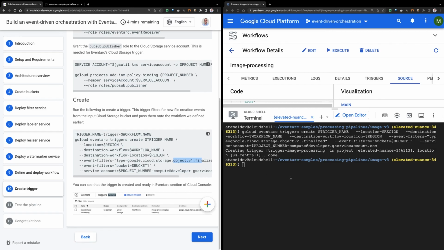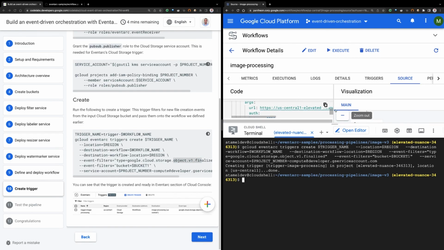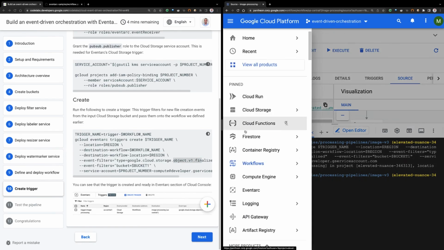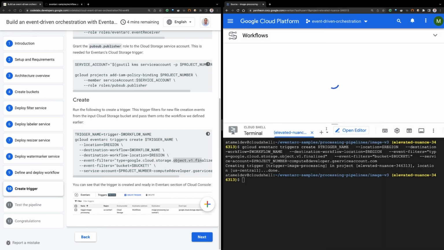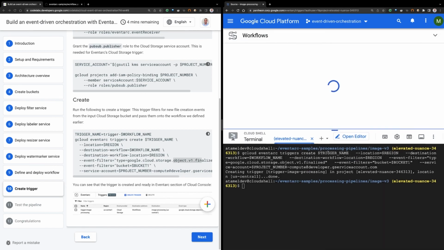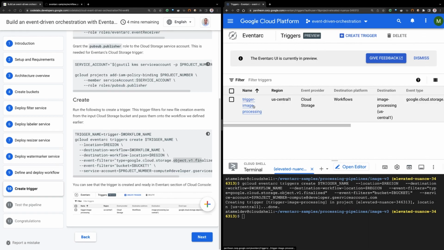So this created the trigger after the second try. I don't know what happened in the first one, but if we go to Eventarc, we should see a trigger, trigger image processing, and destination is a workflow, and it's actually targeting the image processing workflow. Okay, so everything seems to be working. Well, not working, but at least set up.